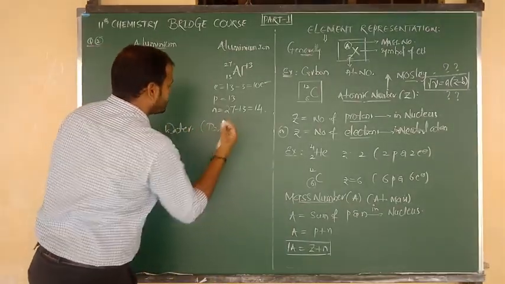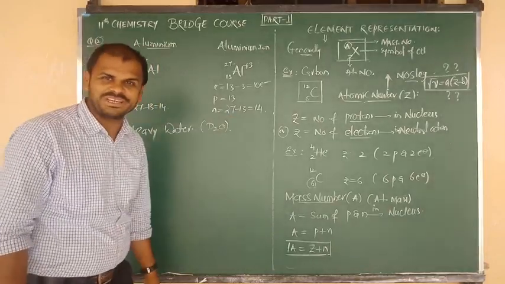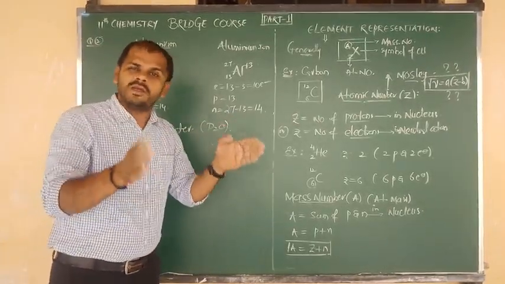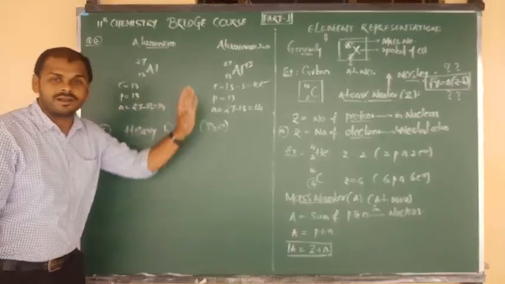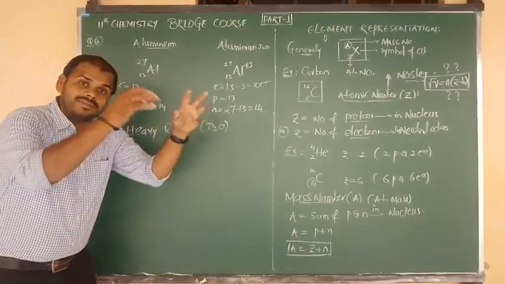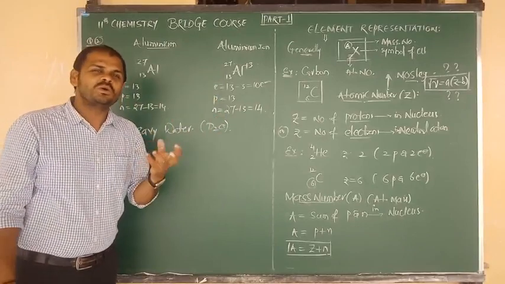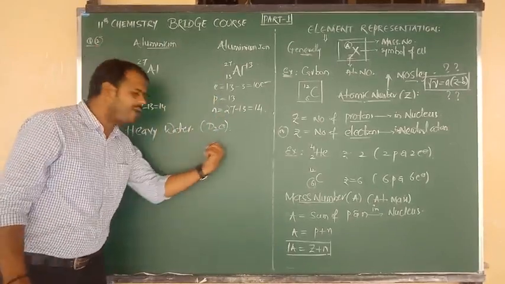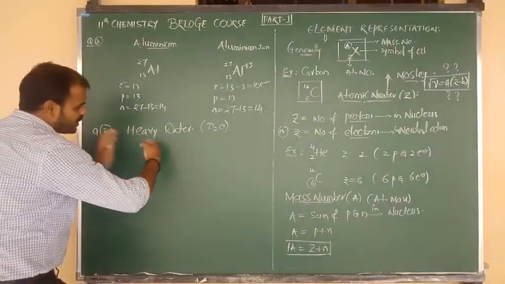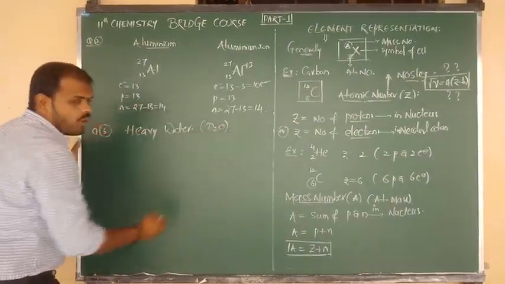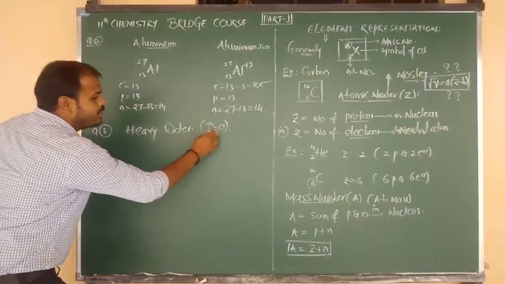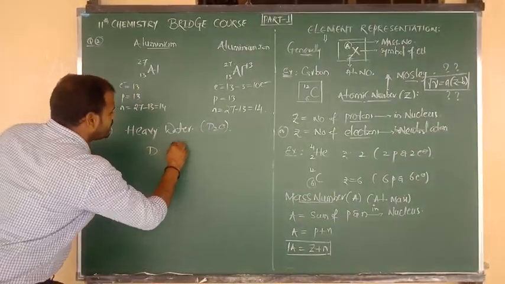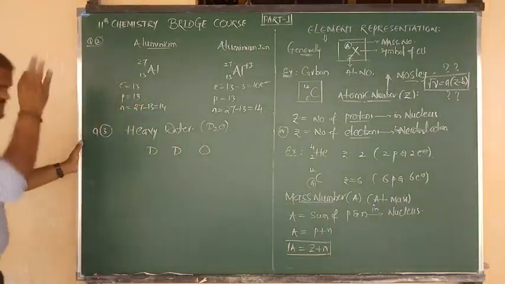Now I am going to ask you a question. How to calculate the number of electrons, protons and neutrons, not only in a simple atom, but in D2O, a molecule like this, also we can calculate. So how to calculate the number of electrons, protons and neutrons in heavy water? First of all, we have to write it clearly. In D2O, meaning heavy water, how many deuteriums are there? 2 deuterium atoms are there. D for deuterium, O for oxygen.